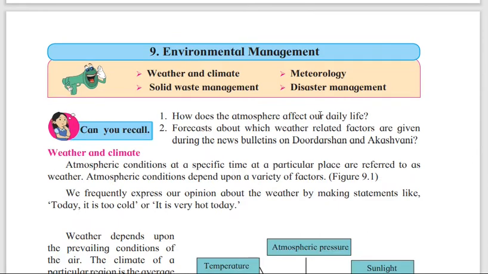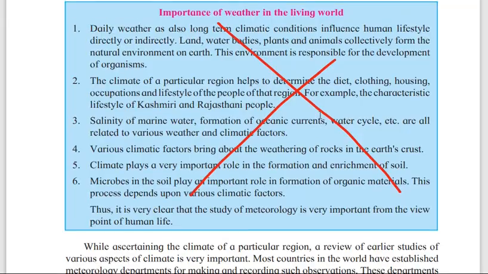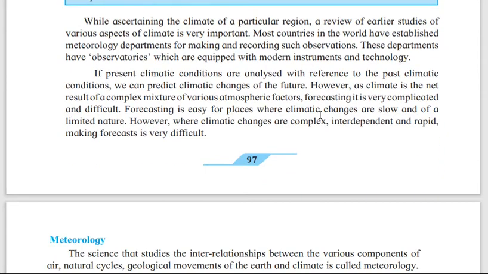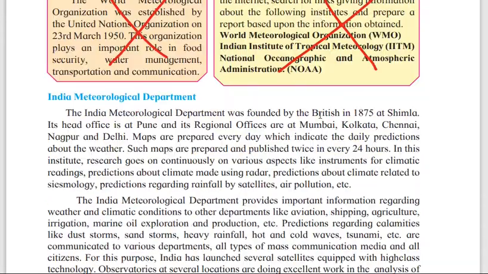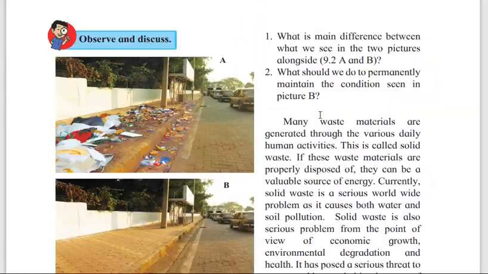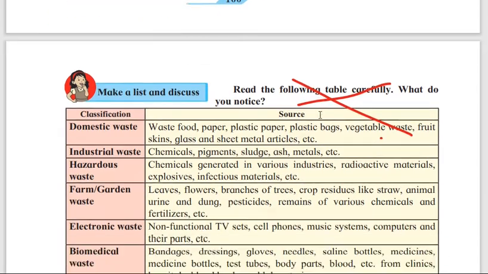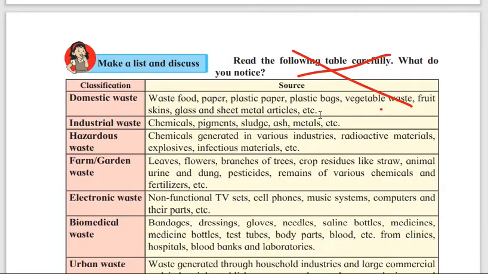Then 9th chapter, that is environmental management, 96 you have to do. 97, see the importance of weather in living world, the whole table has been removed. 98, again institute at work and using ICT is not there. 99, again always remember. Then 100, do you know. Then 101, read the following table carefully and what do you notice, again it's not there.